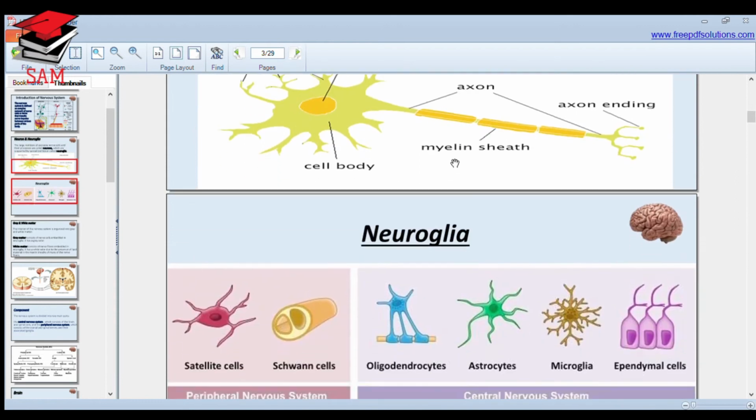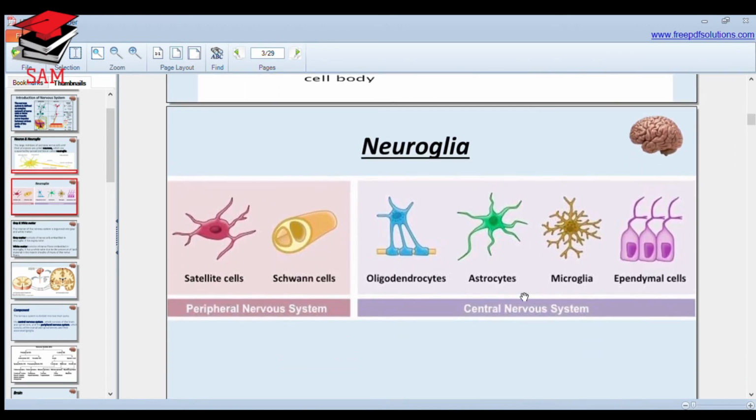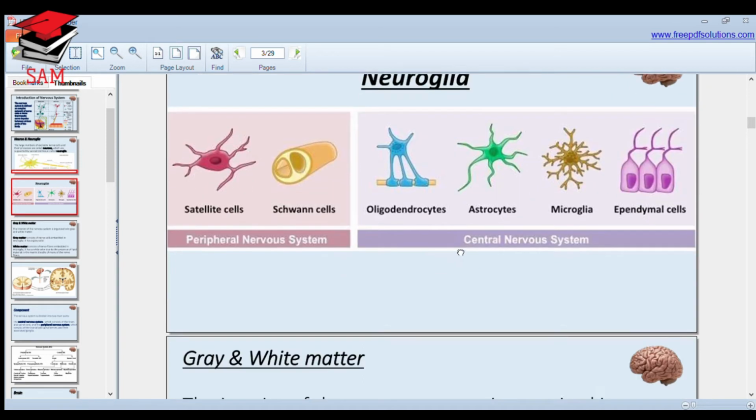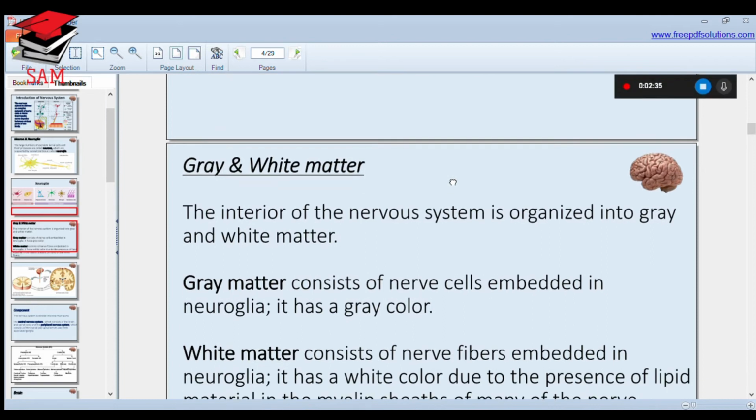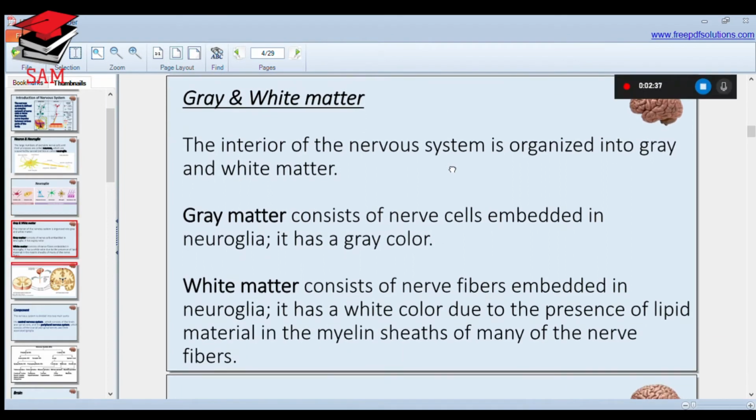What are neuroglia? Neuroglia are glial cells. Some of the glial cells are present in the central nervous system while others are present in the peripheral nervous system. The glial cells present in the central nervous system are oligodendrocytes, astrocytes, microglia and ependymal cells. The cells present in the peripheral nervous system are satellite cells and Schwann cells. Schwann cells help in regeneration of nerve fibers.